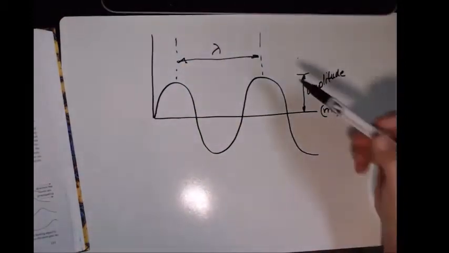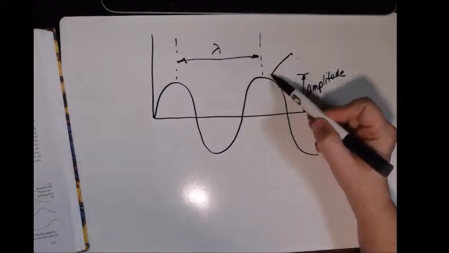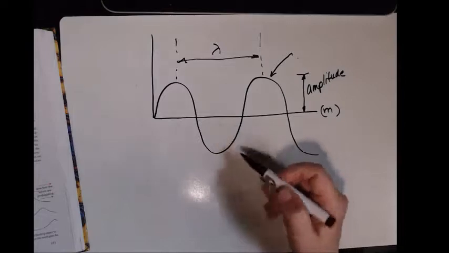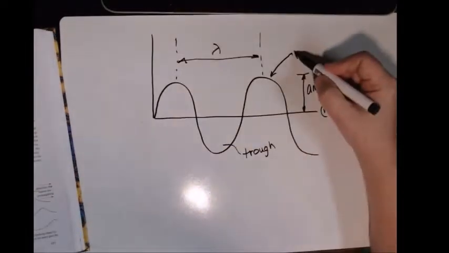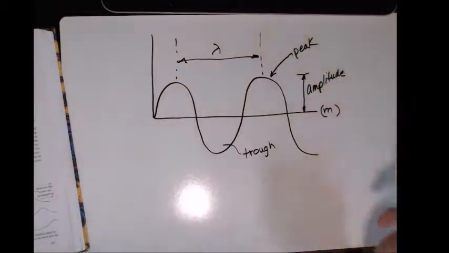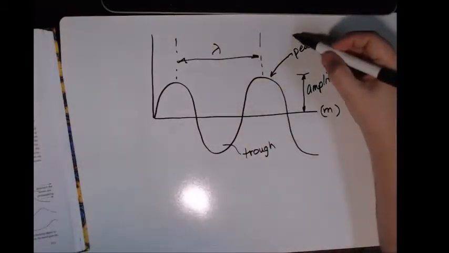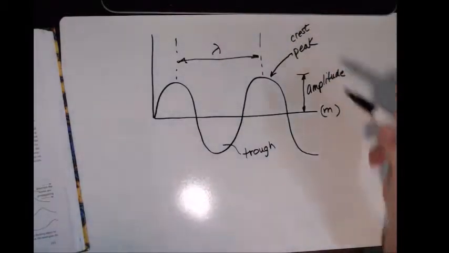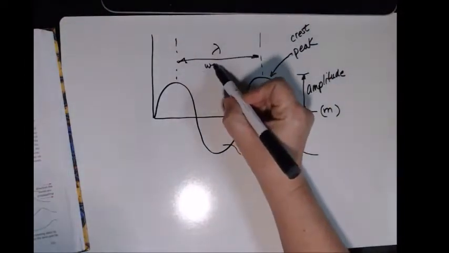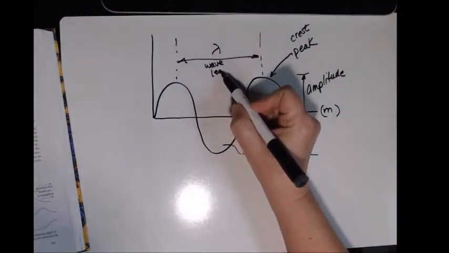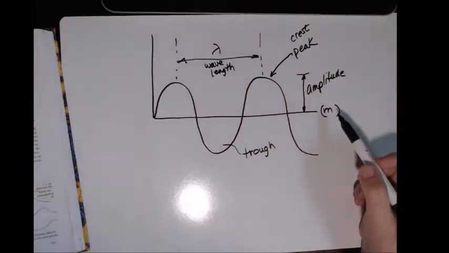Now these are called peaks. Anytime you're at a top, that's a peak, and this is called a trough. So we have a peak and a trough. You could also call this a crest. I guess that's what he calls it in the book. So a crest or a peak, and a trough. So wavelength and amplitude. These are the important things to remember here.